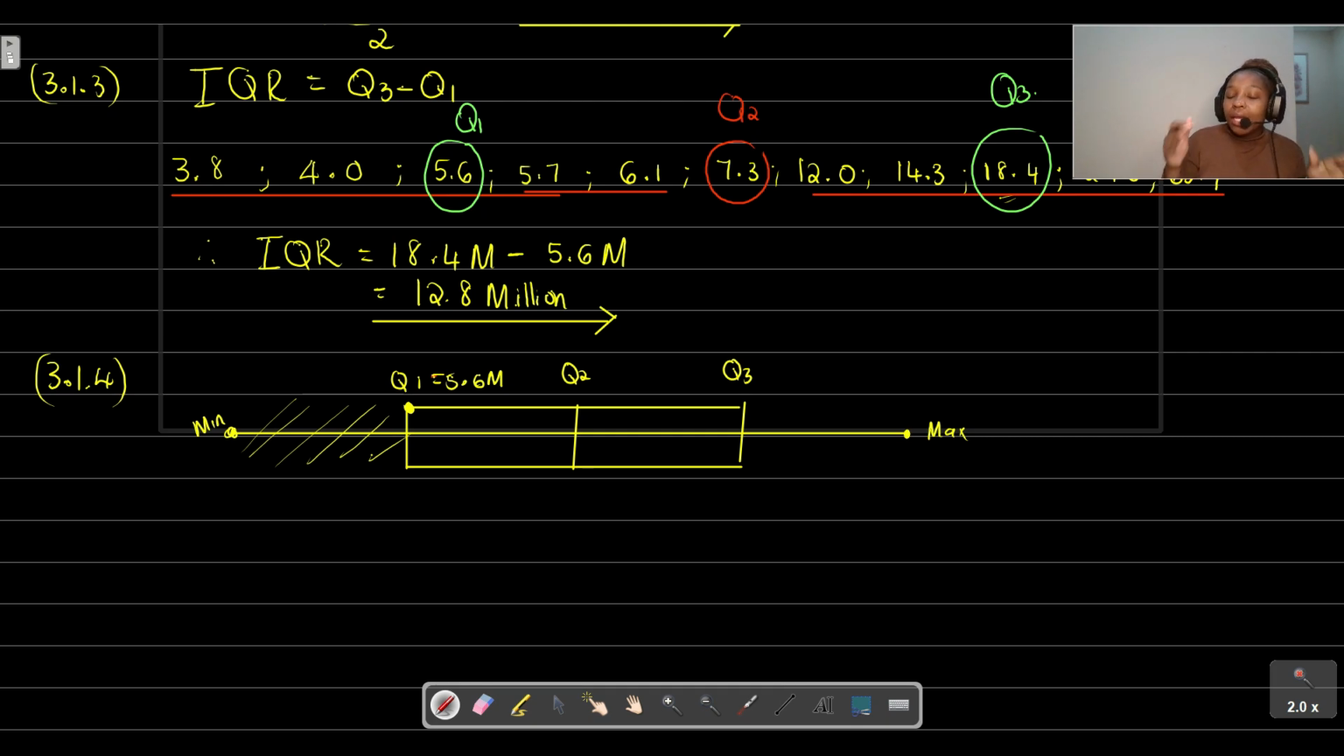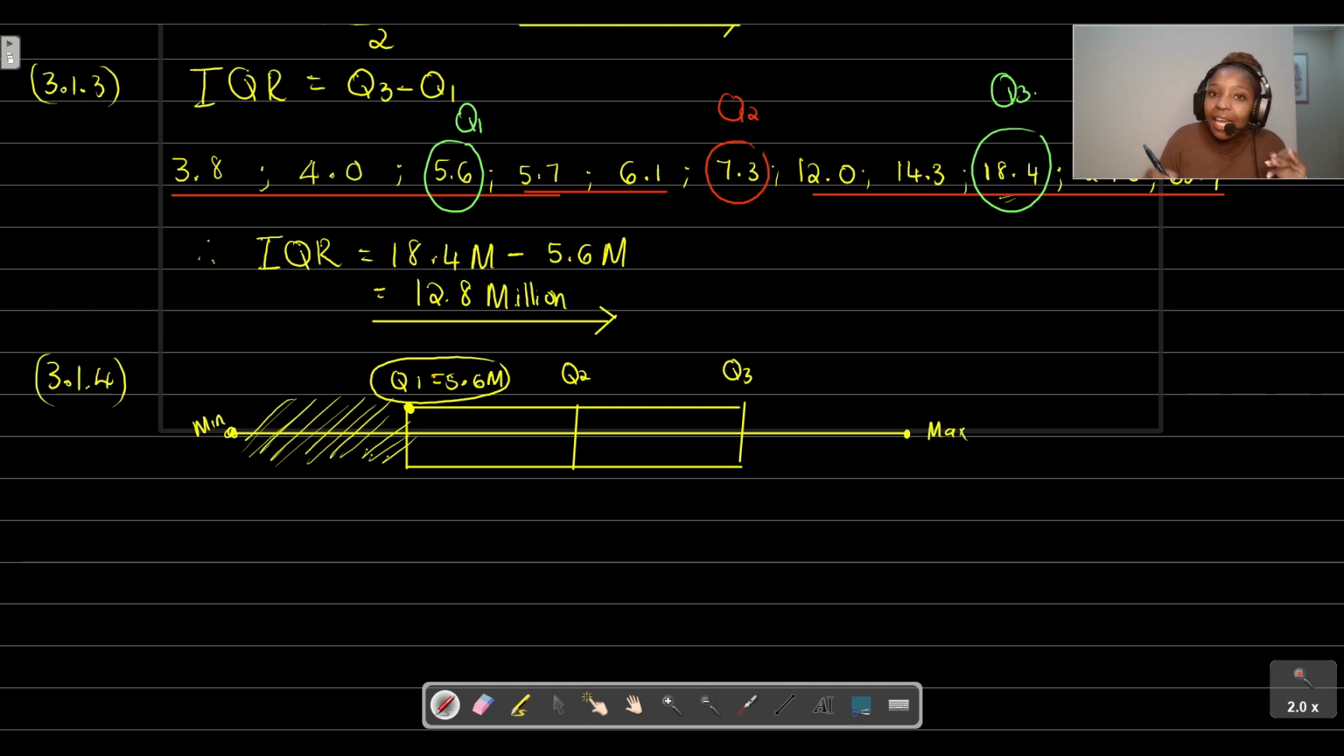Each part basically represents 25% of our data. From minimum to Q1 is 25%, from Q1 to Q2 is 25%, and so on. This part of our box and whisker diagram is just the lower or bottom 25%. We've already calculated Q1, and we found that Q1 is equal to 5.6 million. What does that mean? It means that 25% of the top coffee producing countries only produce 5.6 million 60 kg bags of coffee.